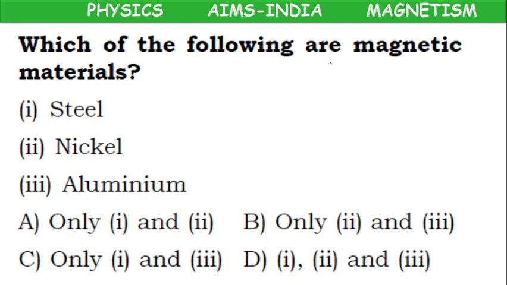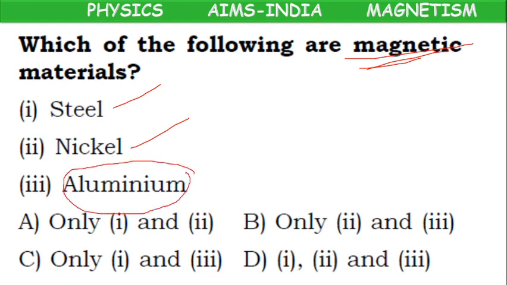Which of the following are magnetic materials? Steel is a magnetic material. Nickel is a magnetic material. Aluminium. Where do you find aluminium? Do you know about aluminium foil, children? If you go to a restaurant and order roti or chapati, they will pack it in aluminium foil.